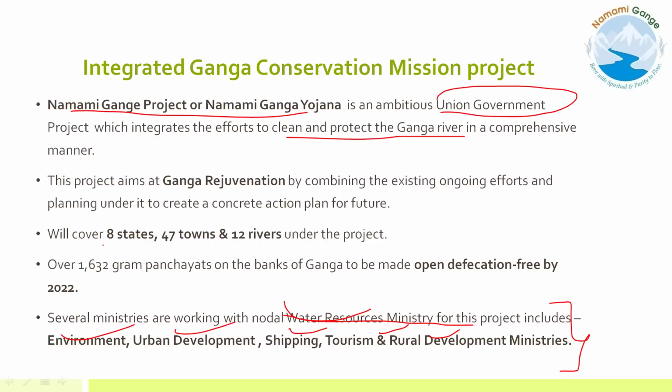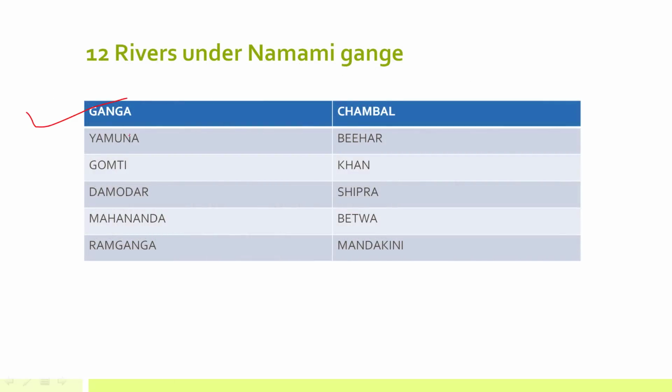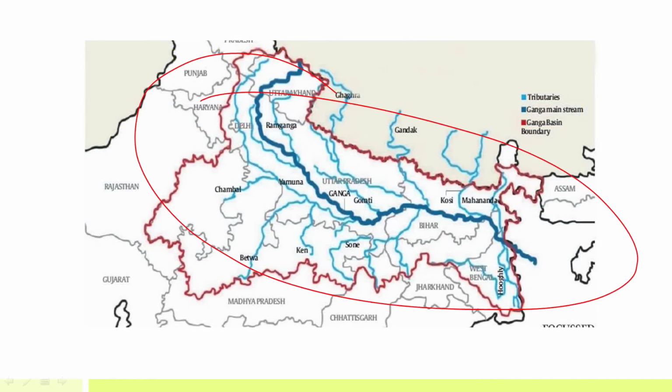Another fact to focus on is that it will cover 8 states, 47 towns, and 12 rivers. So what are those 12 rivers? These are the 12 rivers: Ganga, Yamuna, Gomti, Damodar, Mahananda, Ram Ganga. These are all tributaries of Ganga. Chambal is a tributary of Yamuna, then Bihar, Khan, Shipra, Betwa, Mandakini. So these are the 12 rivers covered in this. It covers 8 states and 12 rivers. Remember, this is important. The 12 rivers are important for prelims.